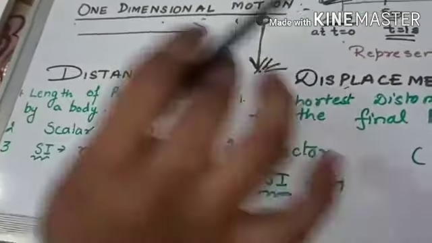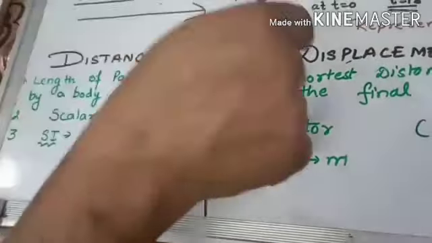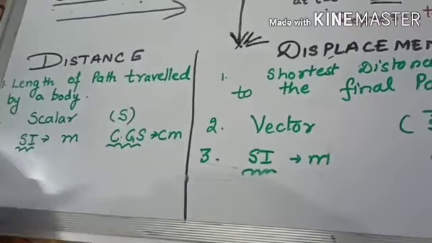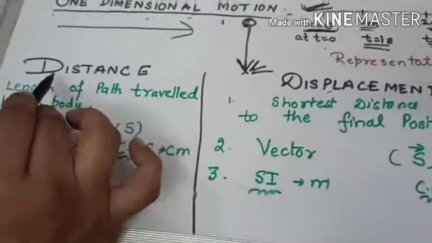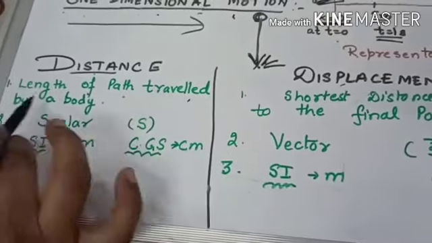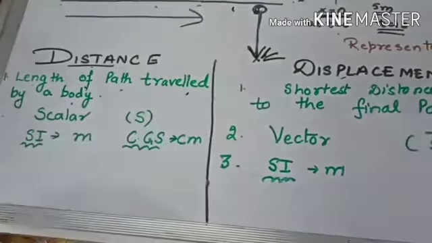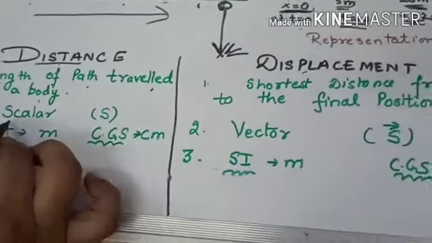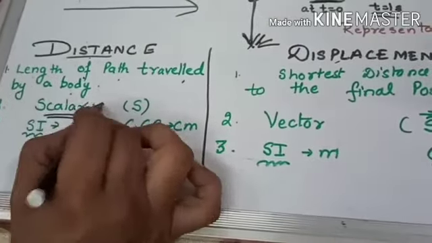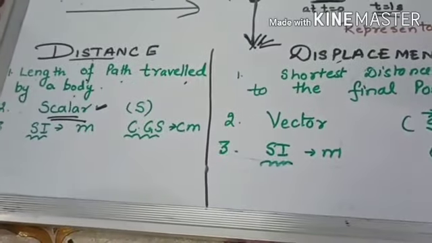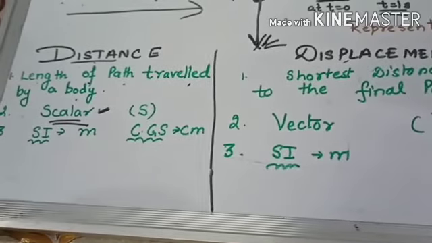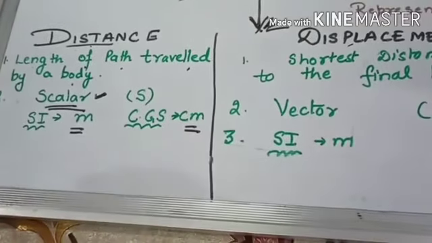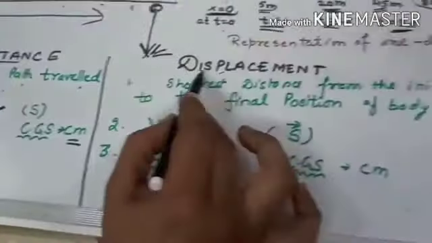Next topic, distance and displacement. These are two quantities. One is a scalar and the other one, displacement, is a vector quantity. So distance means the length of the path traveled by a body. That means how much path is covered by the body. That is called the distance. It is a scalar quantity. That means it only needs a unit and numerical value to express, and it completes its sense. Its SI unit is meter. CGS unit is centimeter.